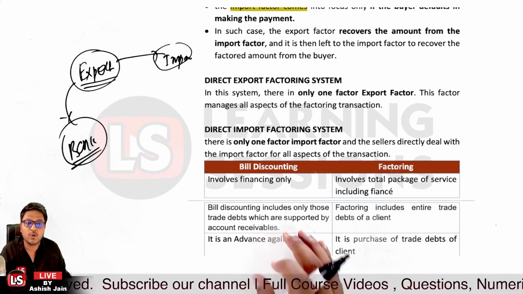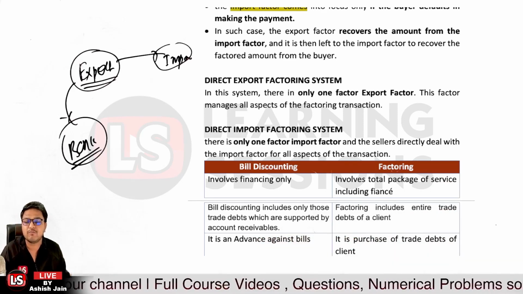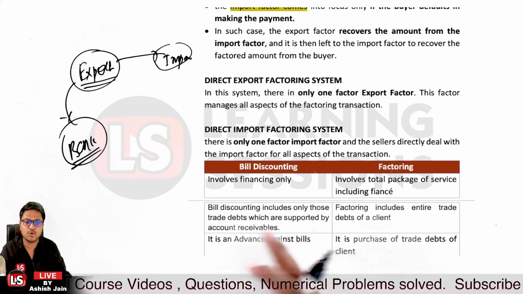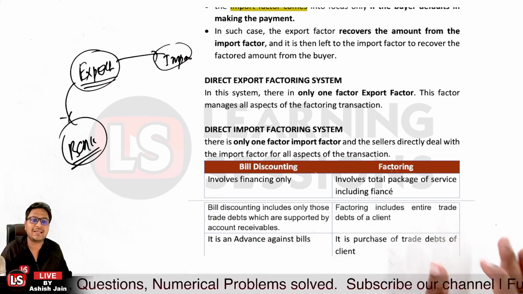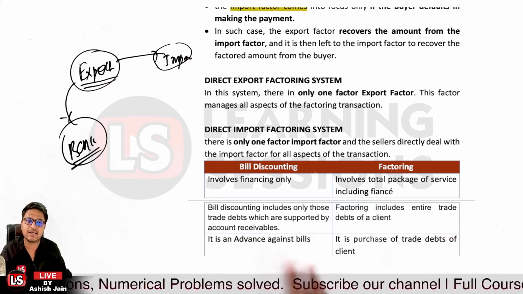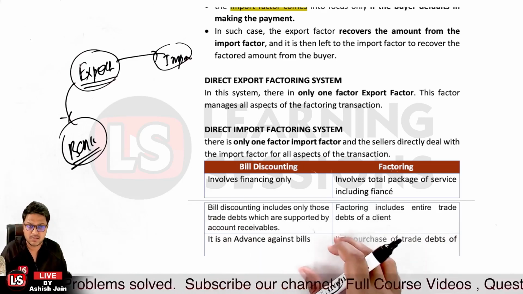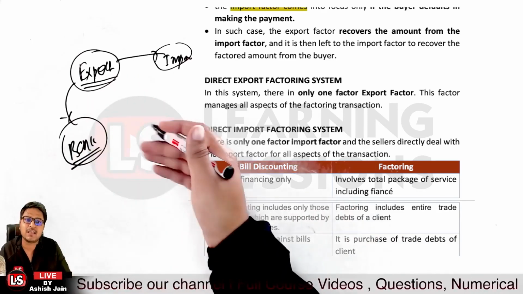Bill discounting includes only those trade debts which are supported by the account receivables, not more than that. Like in case the bill of exchange is drawn, only those are covered, other than that no one is covered. And further, factoring includes the entire trade debts of a client. Further, bill discounting is an advance against bills. So the bill is already drawn, and further it's an advance against those bills.